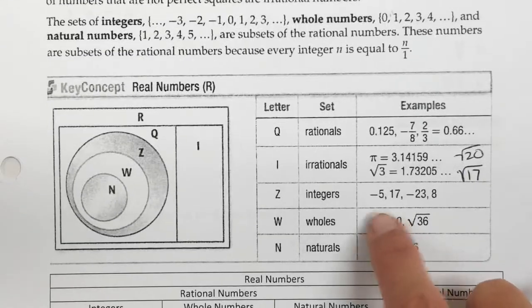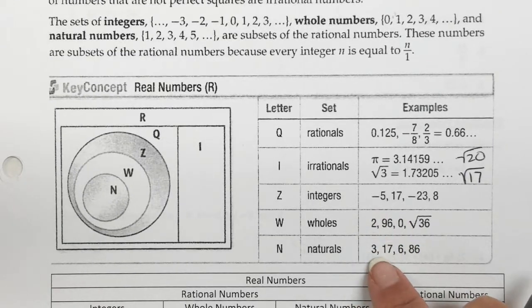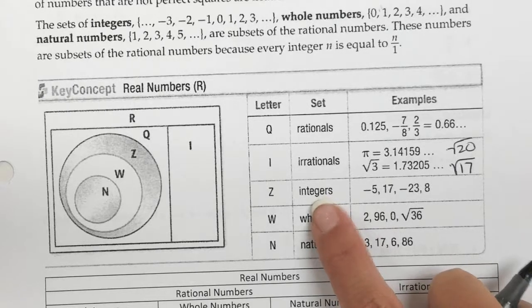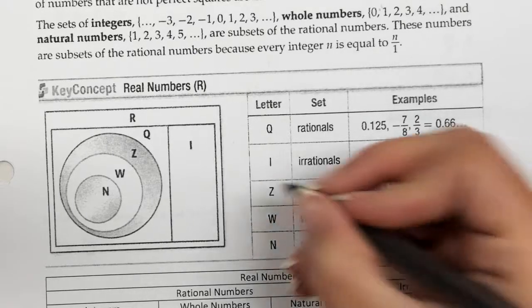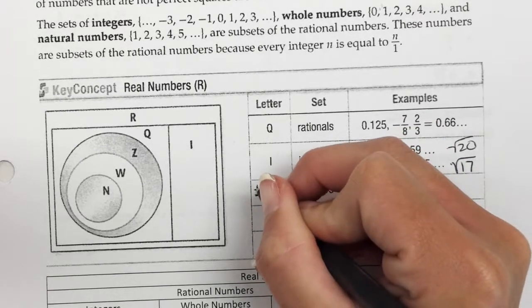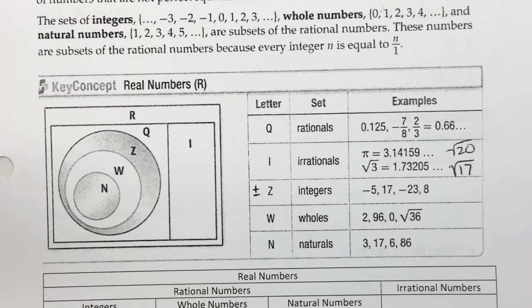Alright, the next 3 types of real numbers are going to be really easy. The next one is integers. And all that is it's got to be whole numbers. No fractions, no decimals. But it includes negative and positive. So if you want to write negative and positive over here to remember. So integers are just whole numbers that are negative or positive.